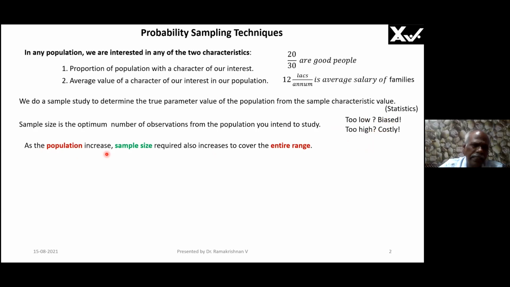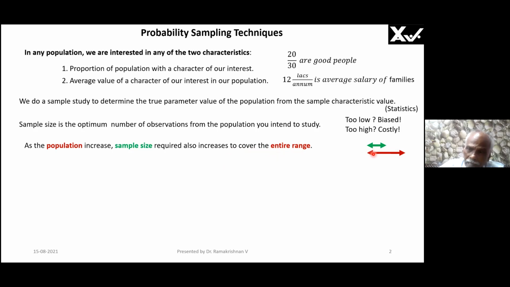As the population increases, now if you are 20 people, I can take less. Please note, what I'm saying may also not be correct because you will know the mistake in this statement. As the population increases, sample size also increases to cover the entire range. Is it correct? Yes or no? Yes. Because population is more, I have to take from these extremes. Very good. So population is small, sample size is small.